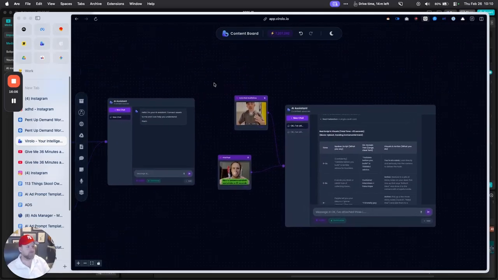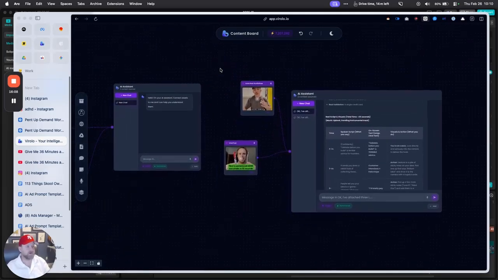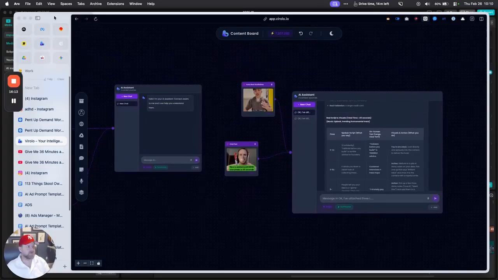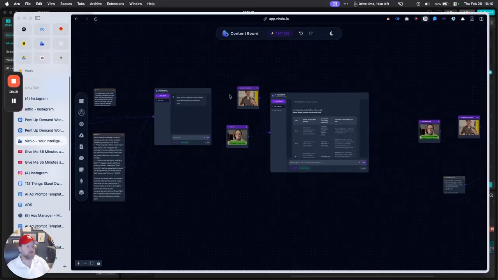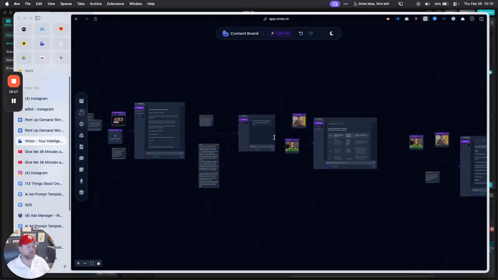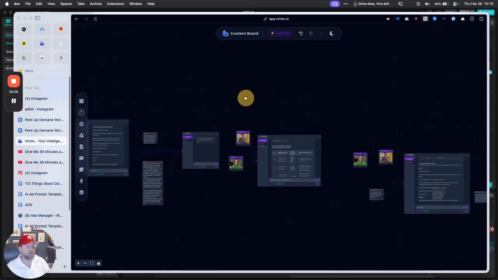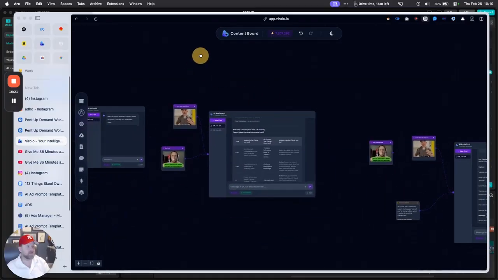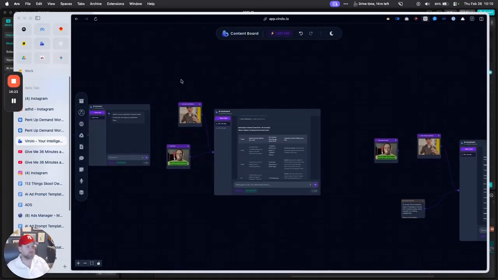Hopefully this is helpful for you, and you can see how incredibly amazing and easy it is to create a full content library. And then as your canvas grows and grows, you can connect different things together and create tons of content based on either your material or someone else's material.